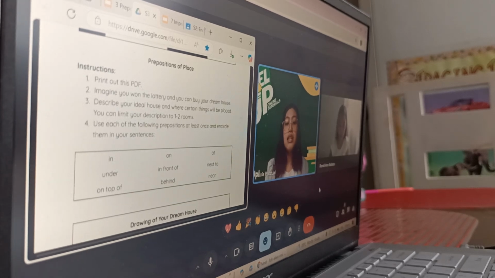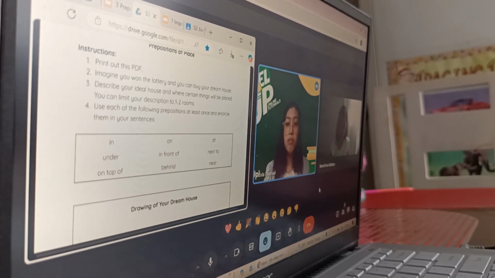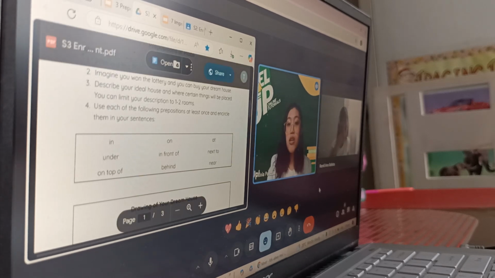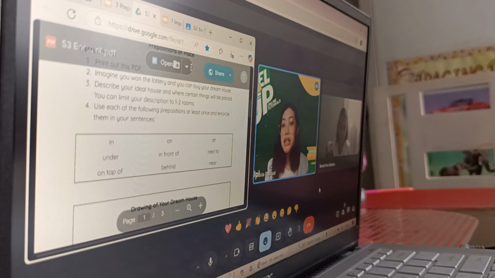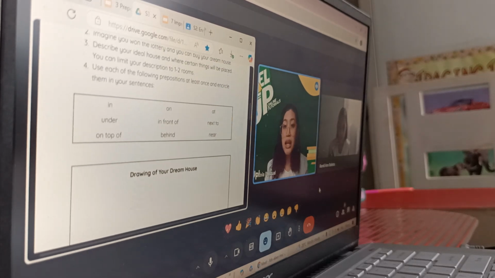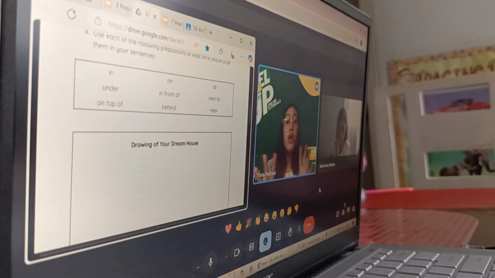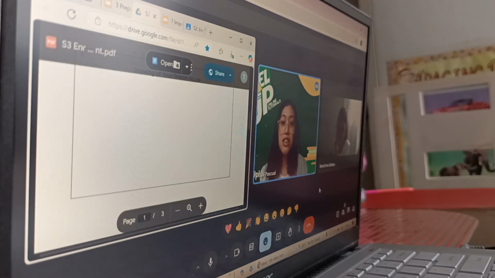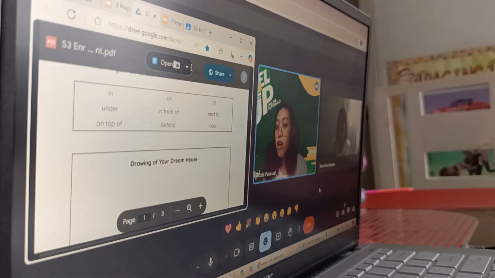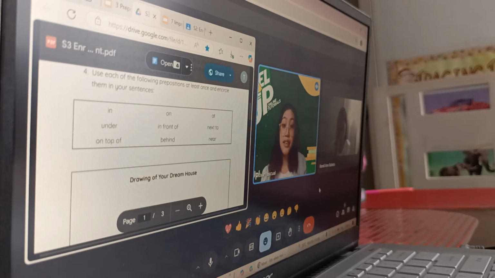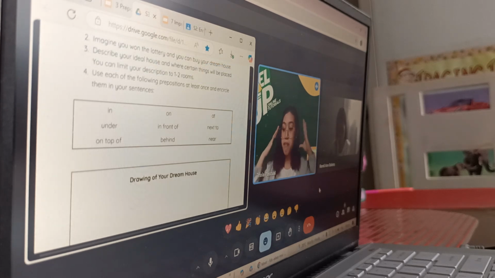You can limit your description to 1 to 2 rooms so that you do not have a lot of things to describe. But use each of the following prepositions at least once and then circle them in your sentence. For you to visualize first the items inside your dream house, you can draw it first so that it will serve as your guide, because it's kind of hard to create sentences without the use of our imagination.